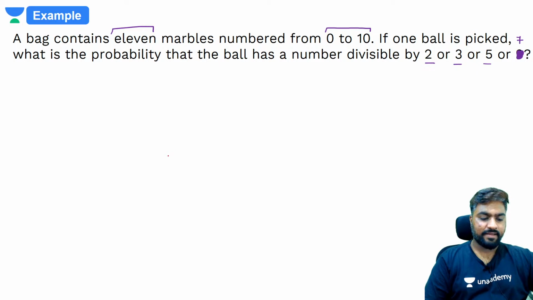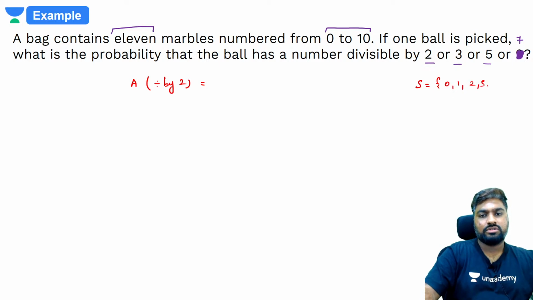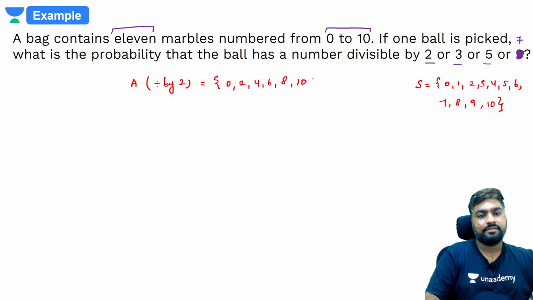Prince says 8 by 11, Agam says 8 by 11, okay. Alright, so let's see. Let's say event A is numbers divisible by 2. First let's look at the sample space. Sample space is 0, 1, 2, 3, 4, 5, 6, 7, 8, 9 and 10. A is a set that has all the numbers divisible by 2, which will be 0, 2, 4, 6, 8 and 10.